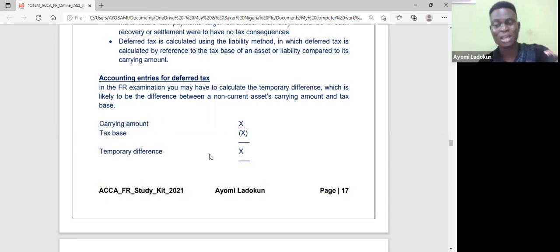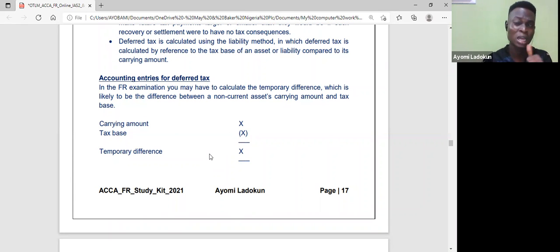Is that okay? And that's what we call taxable temporary difference. The carrying amount is higher than what the taxman is telling me, okay? That is taxable temporary difference. But when the tax base is higher than the carrying amount, okay, that is deductible temporary difference. And that's what we also call deferred tax assets. Is that okay? That is what it's called, deferred tax assets. So you need to learn that.